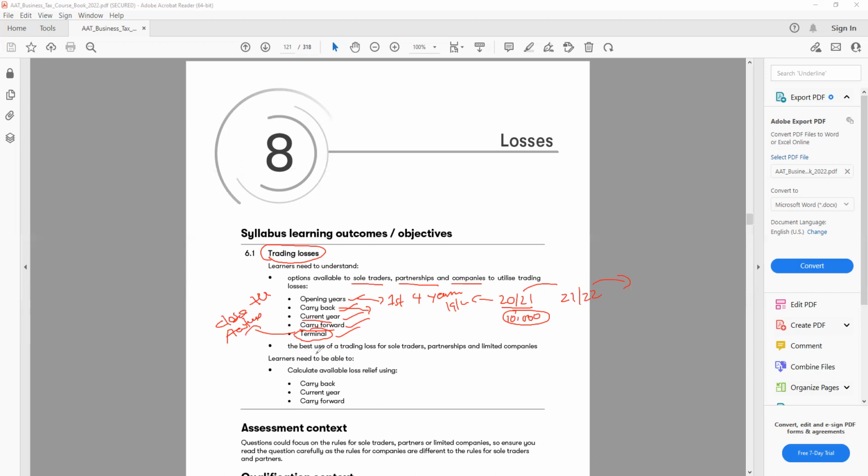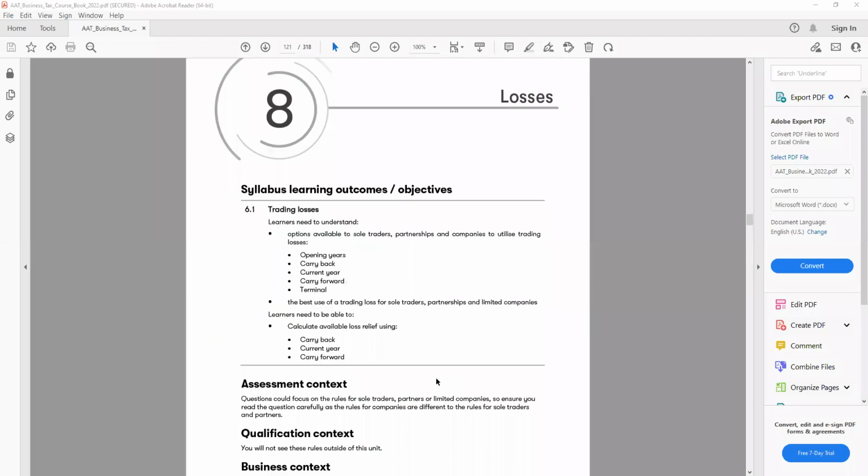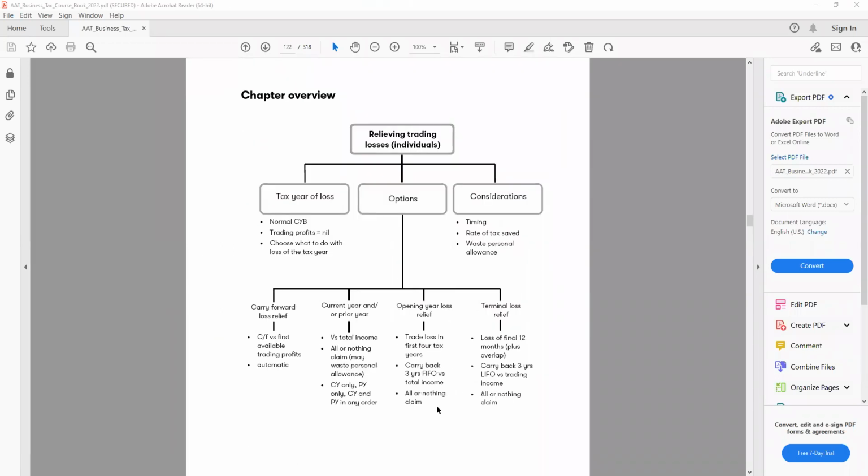The next point says the best use of the trading loss for sole traders, partnerships, and limited companies. Learners need to be able to calculate available loss relief using carry back, current year, and carry forward. So from here, we don't understand much. It's just like the terms. So if we go to the chapter overview, maybe we'll look at a little bit more detail. So let's move on to the chapter overview and have a look at what we have here.